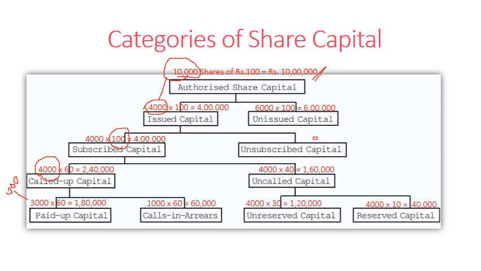For example, out of these 40 rupees uncalled, a company made a reserve of rupees 10 per share, which means 40,000 rupees will be reserved for the winding up of the company, and the remaining part is termed as unreserved. The company will not call this rupees 10 until it reaches liquidation or winding up, and the unreserved capital may be called in the next installments.